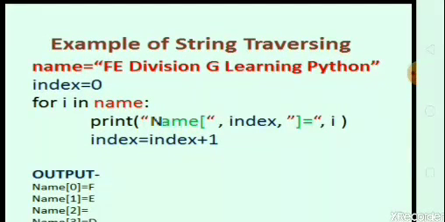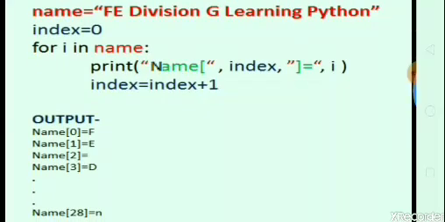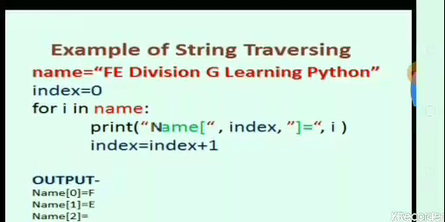Example of string traversing. Accessing a string from its particular locations is called a traversing function. Name is equal to, here we have to pass one string, that is "FE division G learning Python". Index is equal to 0. Initially, the index starts with 0. A for loop is used for iterating over that particular string. Print name[index], with index being incremented: index = index + 1. So the output should be like this: name[0] is equal to F.